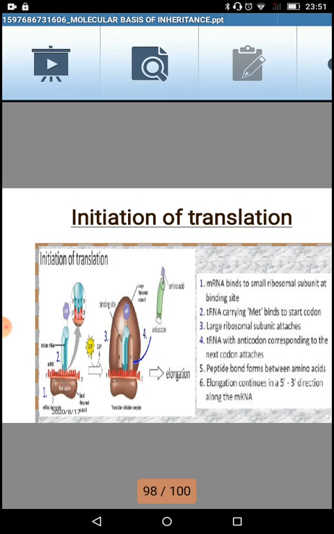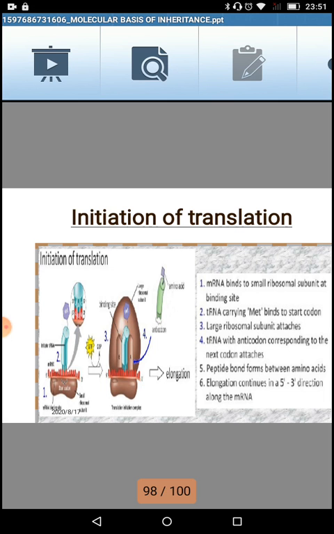In this case, I am just reading some things. Messenger RNA binds to the small ribosomal subunit at the binding site. Transfer RNA carrying methionine binds to the start codon. Large ribosomal subunit attaches. Transfer RNA with anticodon corresponding to the next codon attaches. Peptide bond forms between the amino acids and elongation continues in the 5' to 3' direction along the messenger RNA.